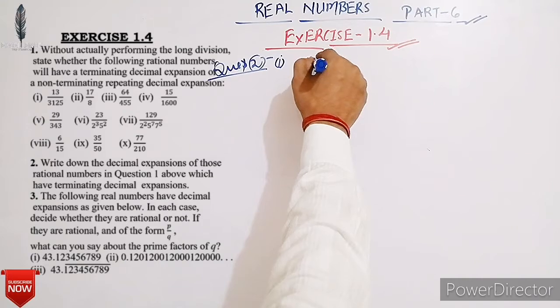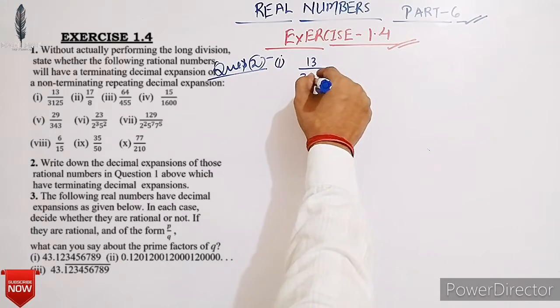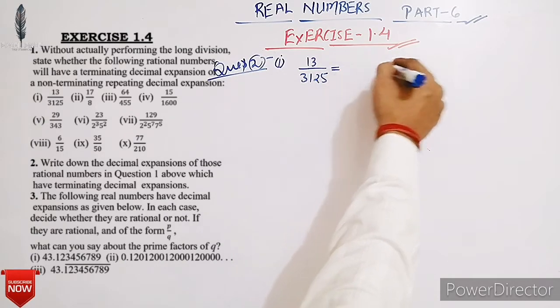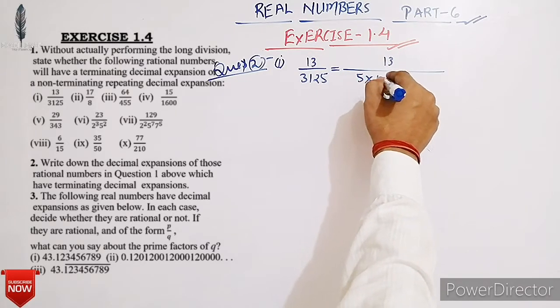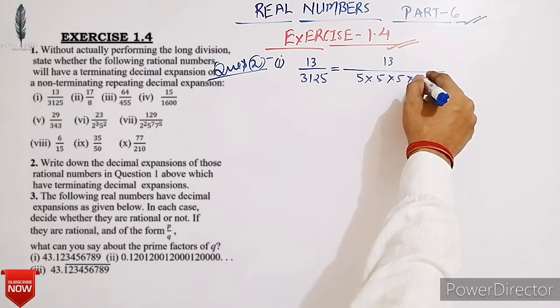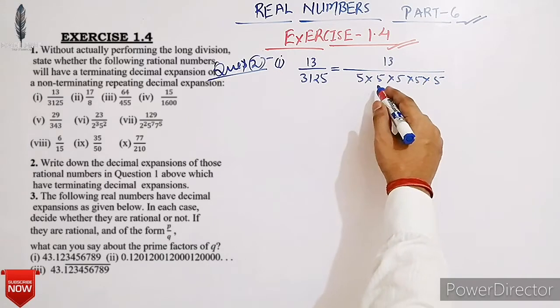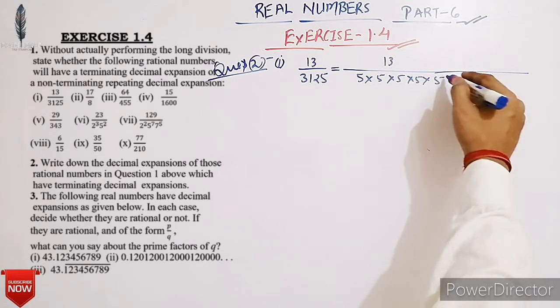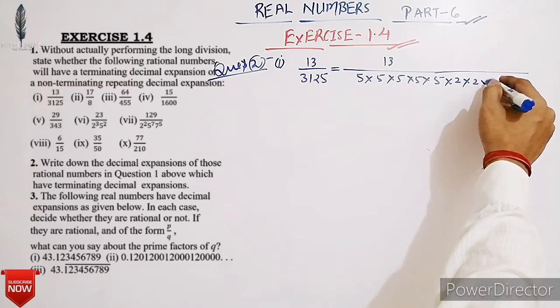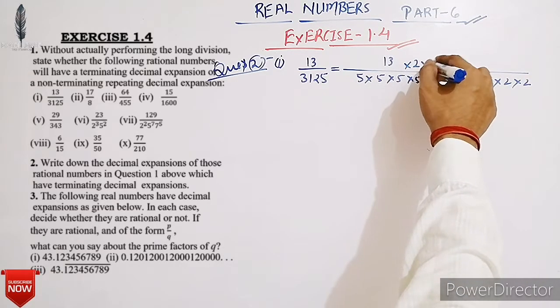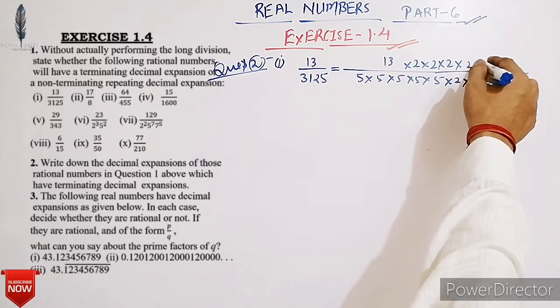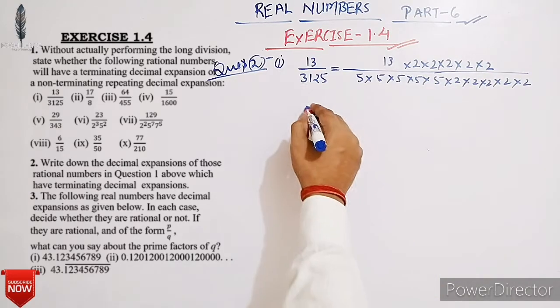Okay, here first is 13 upon 3125, which is equal to 13 upon 5 into 5 into 5 into 5 into 5. Now to convert it into a multiple of 10, we have to multiply by 2 raised to 5. So the numerator must be multiplied by 2 raised to 5.